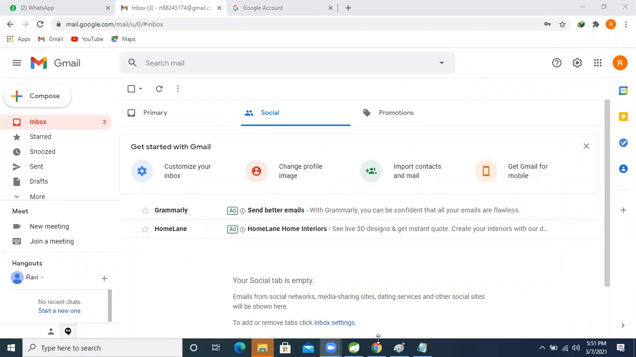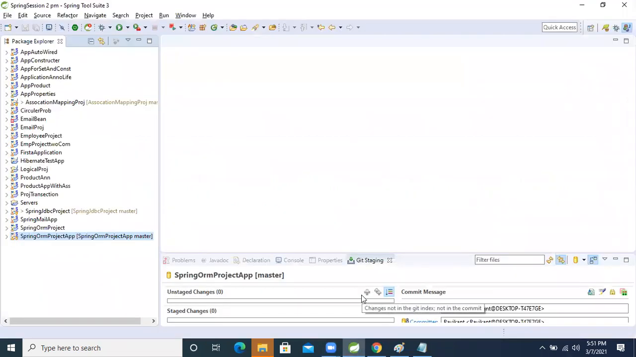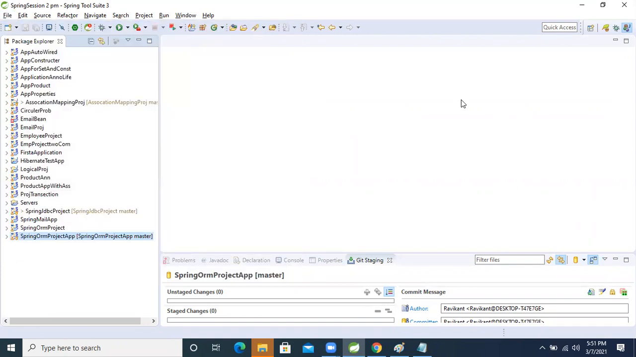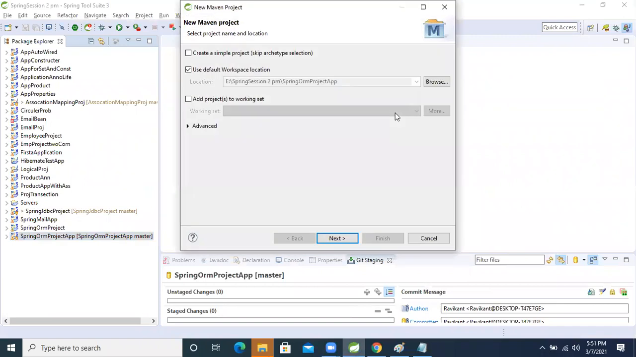I'm going to copy the dependency first, but first we need to create the project. So let's create it. File, new. I'm taking the Maven project. I'm just going to create a standalone application only.